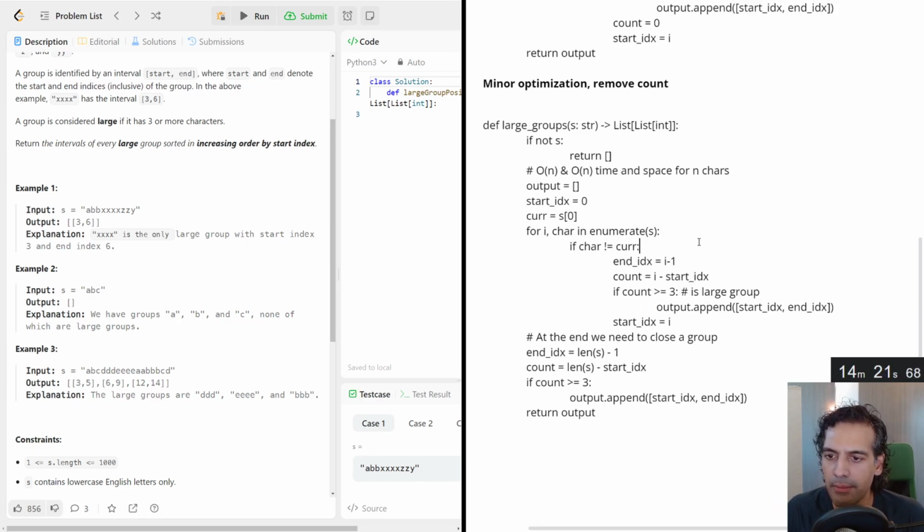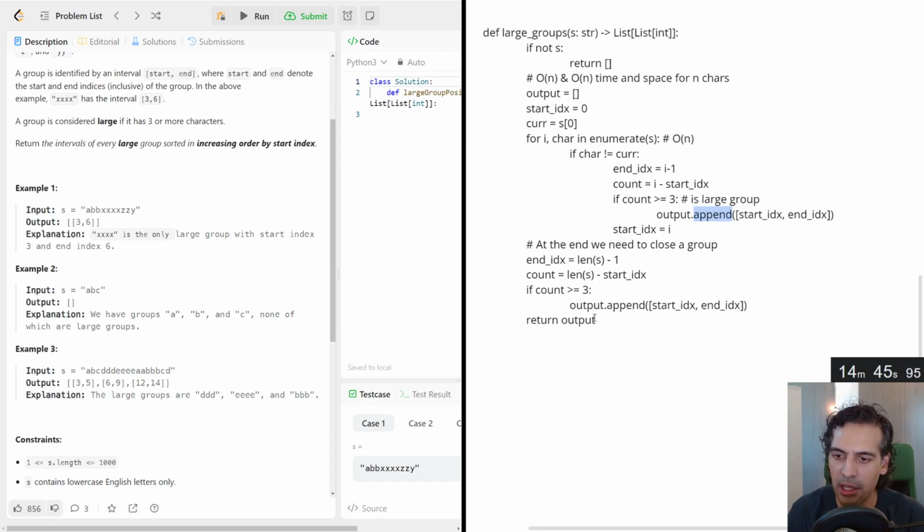Yeah, all right. So here we're doing an O of n sweep, iterating through all the characters, O of 1 check, O of 1 math, and creating an output. And in the worst case, creating this is O of 1, and appending it is O of 1 as well to a list. The overall length of that list will eventually be O of n, but O of 1 otherwise, including these. Okay.